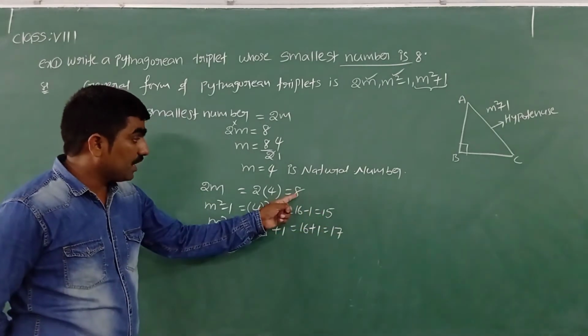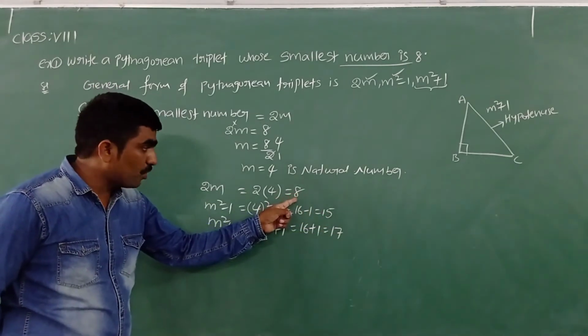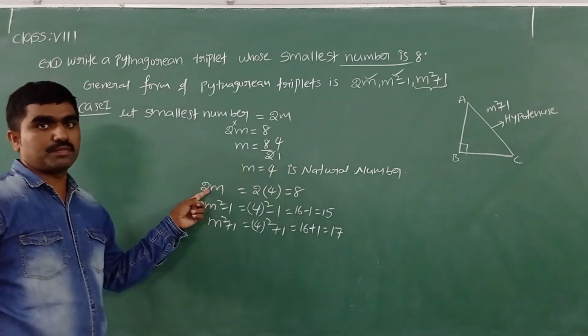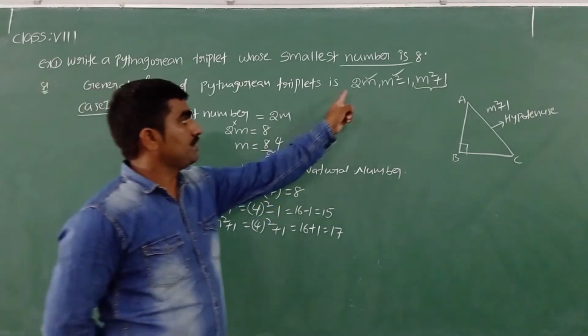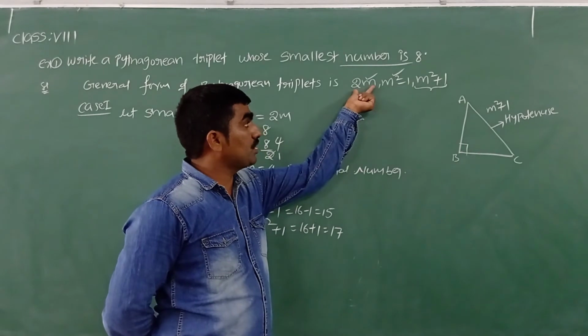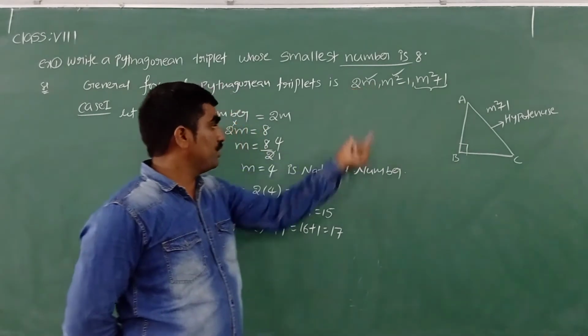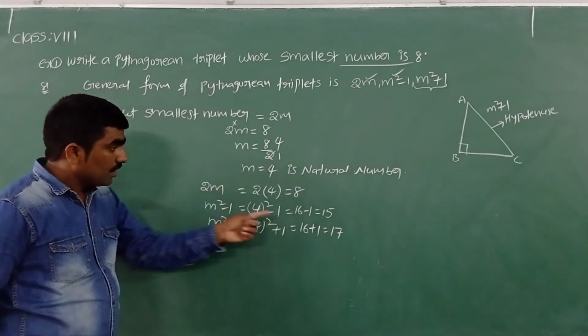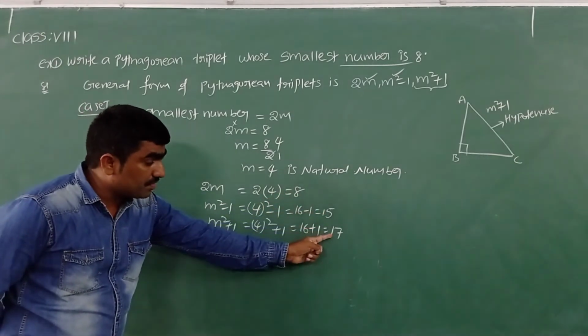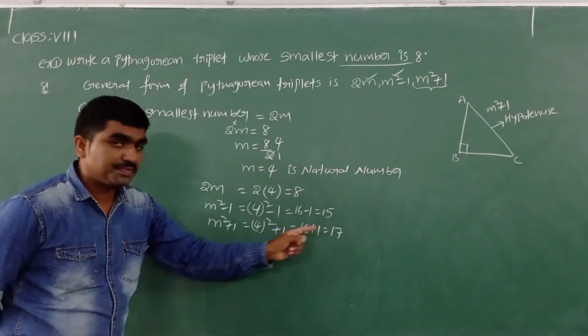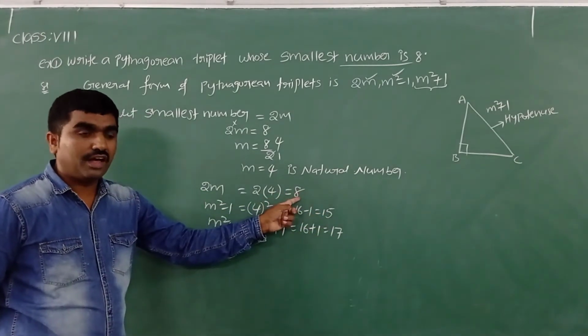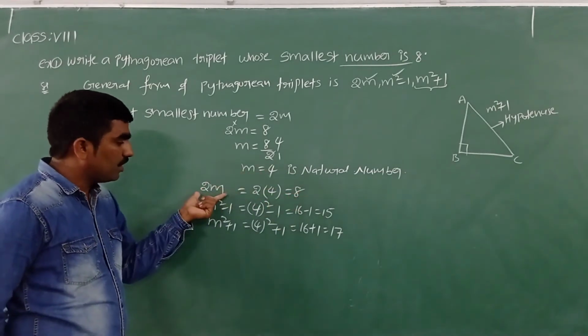In that, 8 is the smallest, and that smallest is equal to 2m. Now in these three, the smallest value is 2m, because we got the values 8, 15, 17. In these three values, 8 is the smallest, and that smallest value we got for 2m.